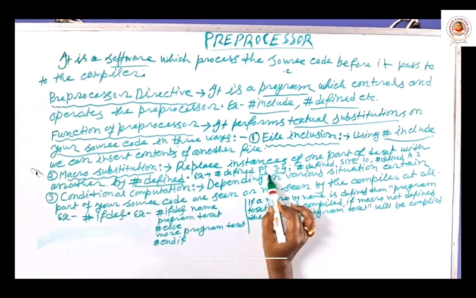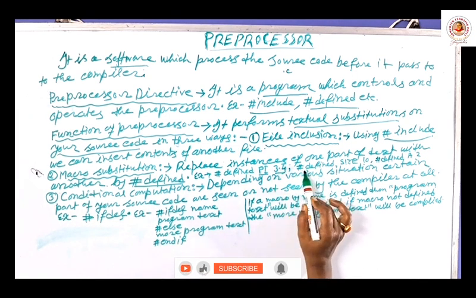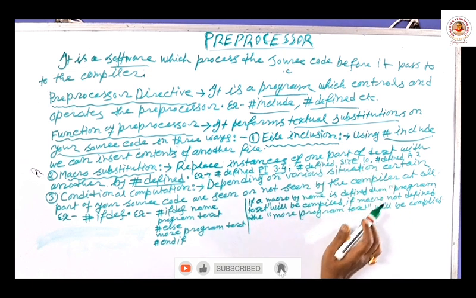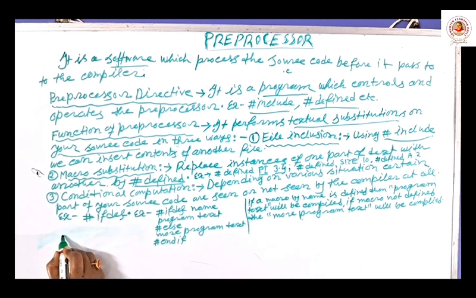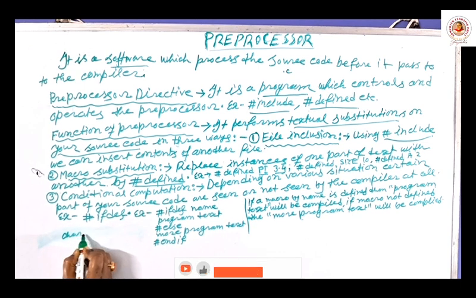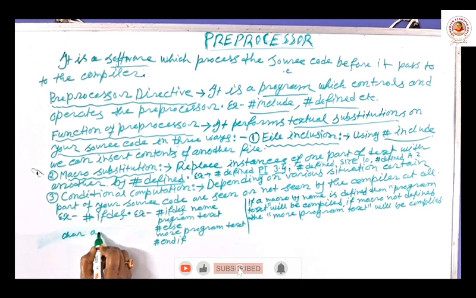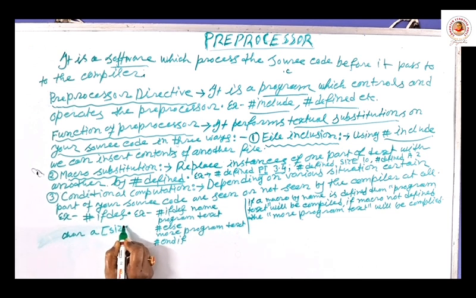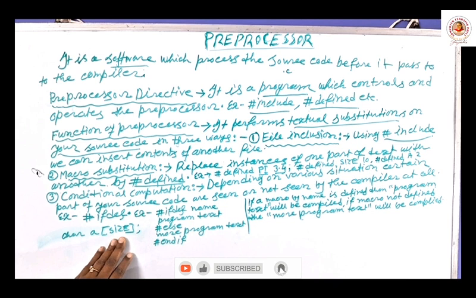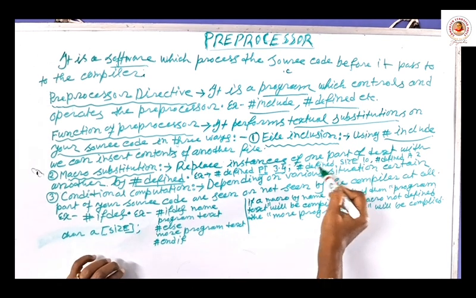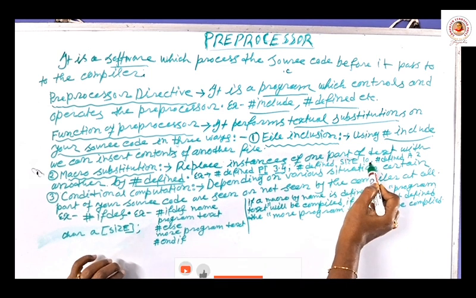This is called name, this is called text. Like this, #define size 10. You are defining an array, suppose size 10. That means char a[size]. If I write like this, then what is the meaning of this? Char a[size] means size will be replaced by 10 because I have already defined size 10.